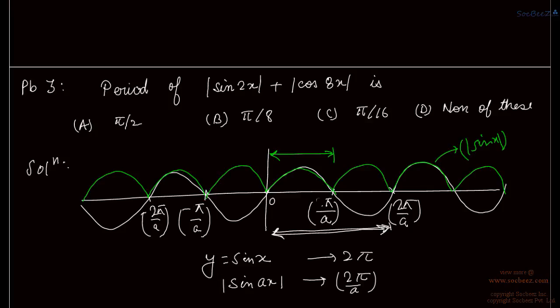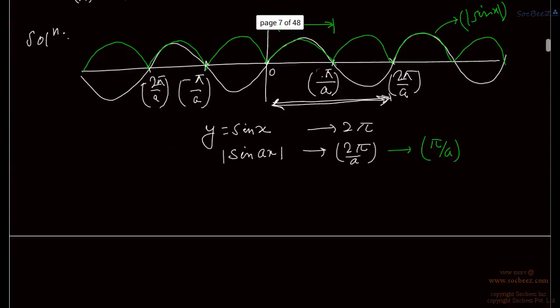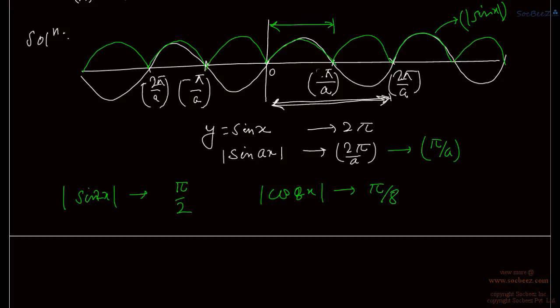So we have mod of sin x, the period is pi by a, right? So similarly here, mod of sin 2x has a period of pi upon 2, and mod of cos 8x has a period of pi upon 8.